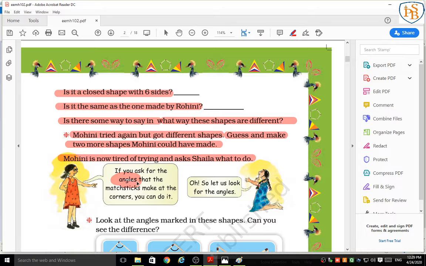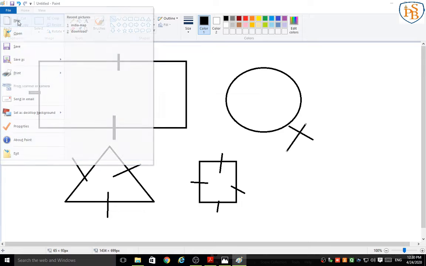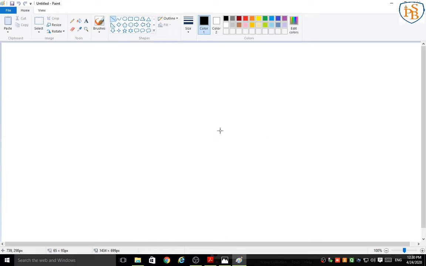Okay. So we come to our second point, that is angle. What Shilpa said is, if you ask about the angles that the matchsticks made at the corners, maybe you can do it. After that Mohini said, oh, so let's look for the angles. Okay students, now I want to explain something about angles. The shape part is done. Now I want to explain some angles. We have different kinds of angles.